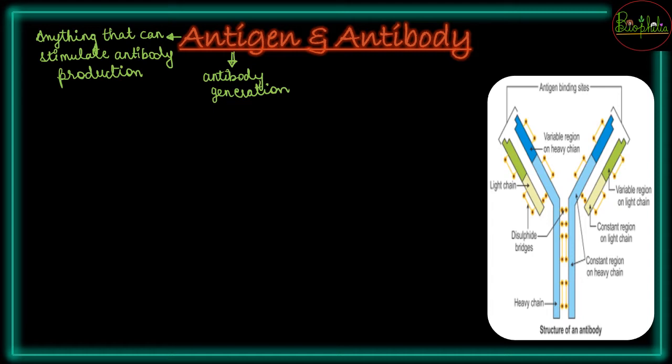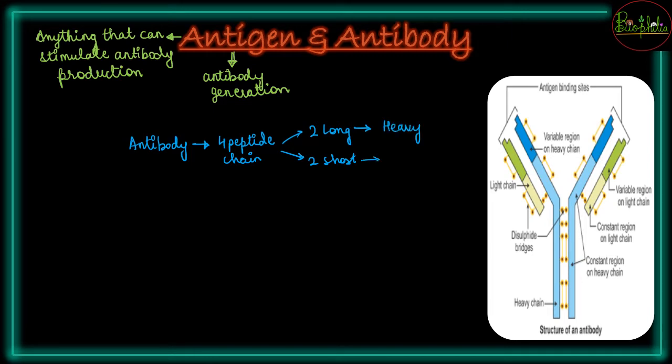So an antibody is going to have two different types of chains. What is an antibody made of? Antibodies are made up of 4 peptide chains, that is, they are proteins, and these 4 peptide chains are classified into two ways: two long chains and two short chains. The long chains come under the heavy category. These are heavy chains, and the short ones are called light chains. So the heavy chain you call the H chain for short, and the light chain is called the L chain. Okay, that is easy to remember.